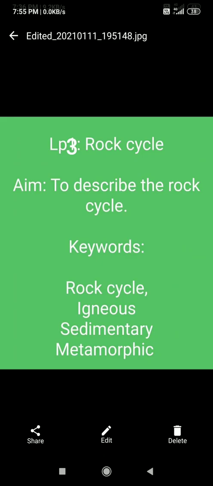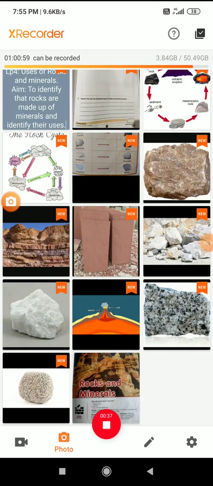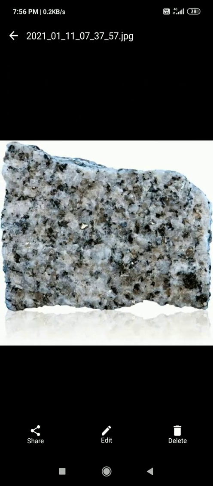Okay, students. In LP1 and LP2 we have discussed the rocks and how they are formed. In LP2 we discussed mainly that rocks are divided into three types: one is igneous rock, second is sedimentary rock, third is metamorphic rock. A few examples: pumice is an example of igneous rock, and granite is also an example of igneous rock. How does igneous rock form? Let us rewind once again.